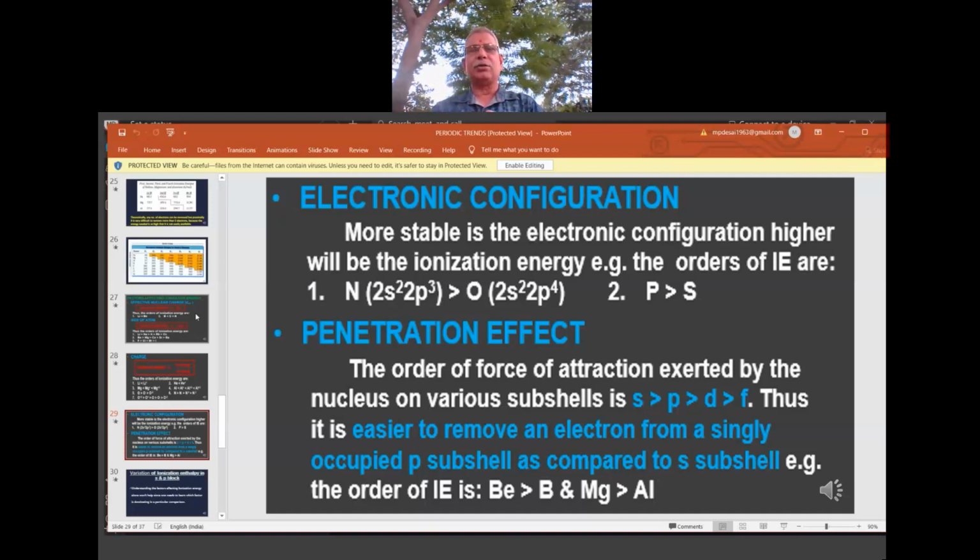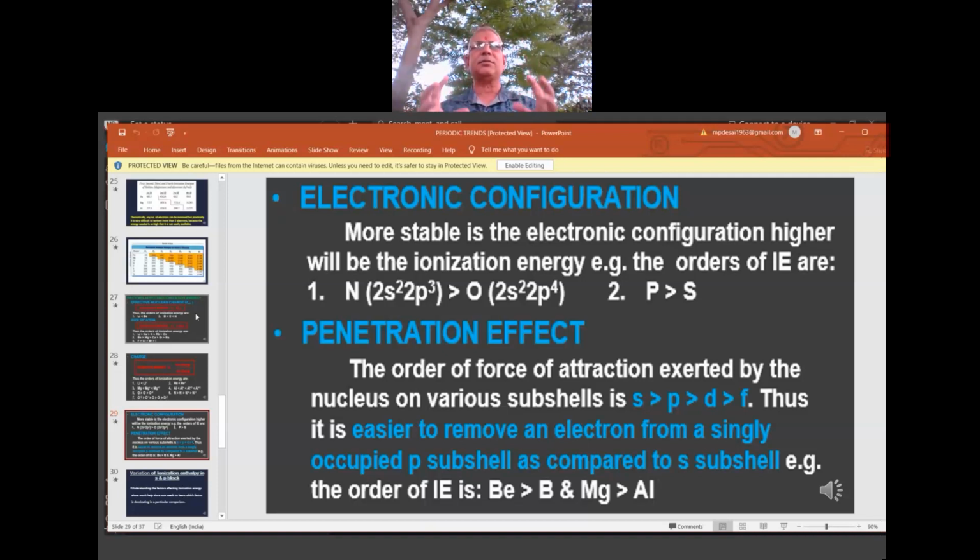So it is spending more time towards the nucleus. Any electron in the s orbital will have more penetration, more close to the nucleus, so it is very difficult to remove that electron. Why? Because when it is close to the nucleus, the attractive force is more, and when the attractive force is more, you require more energy to remove it.